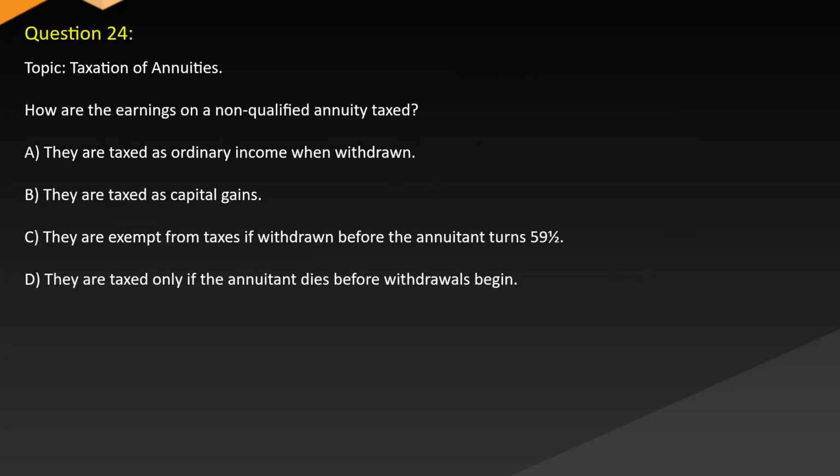Question 24. Topic: Taxation of annuities. How are the earnings on a non-qualified annuity taxed? A. They are taxed as ordinary income when withdrawn. B. They are taxed as capital gains. C. They are exempt from taxes if withdrawn before the annuitant turns 59½. D. They are taxed only if the annuitant dies before withdrawals begin.